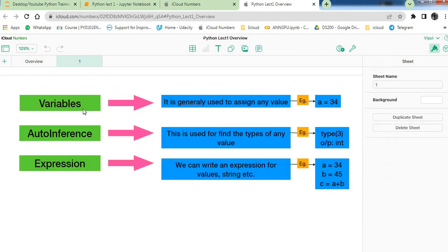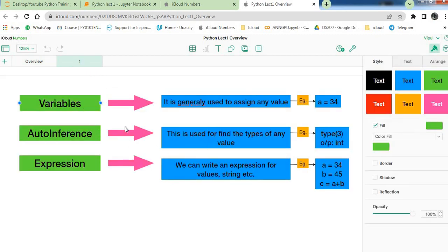In the next slide you will see this is variable. A variable is used to assign any value. Example, a is equals to 34, so that we will write in our code. Like a is equals to some string, we can save it inside this variable, as well as we can save float, and we can save a boolean value inside this variable.